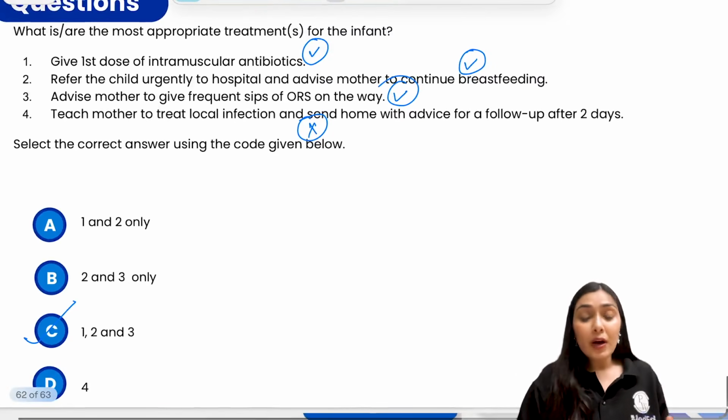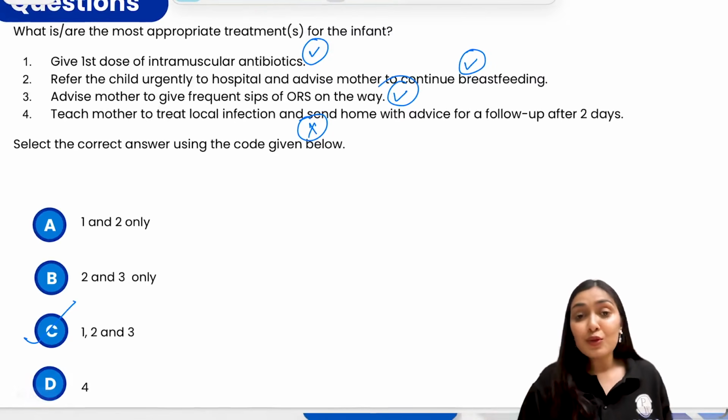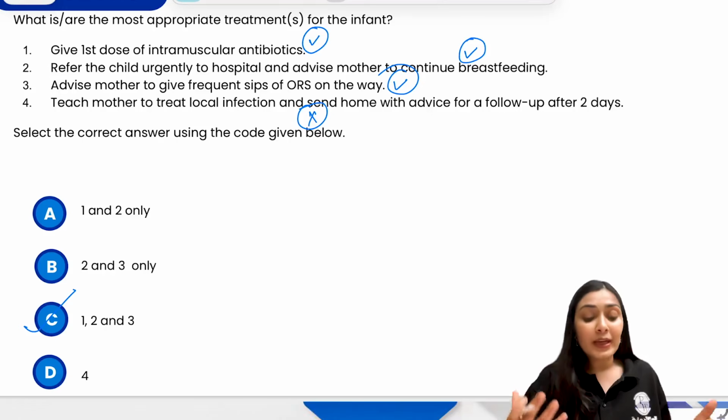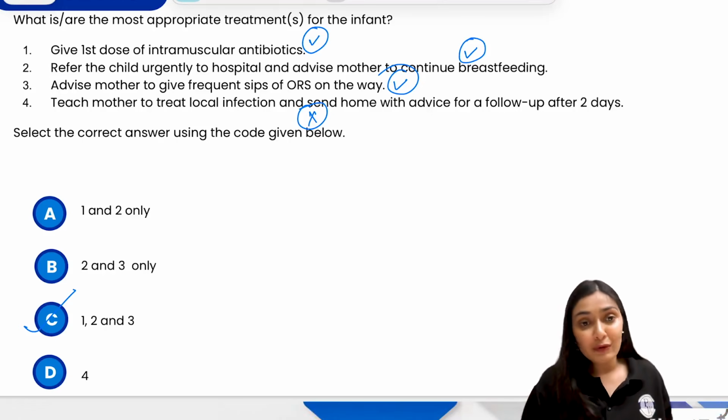So this is my take on the recent UPSC CMS exam. I hope you had a gist of how the examiner is trying to test your knowledge and what the important topics are if you are preparing for this exam.